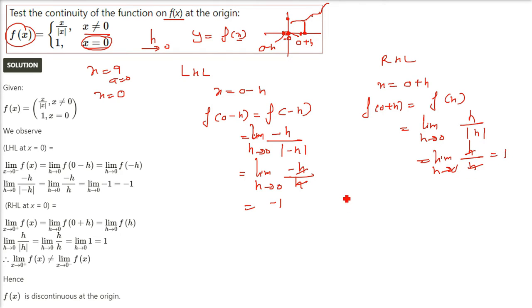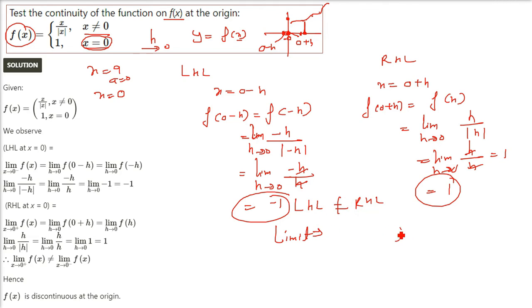Now you see, the left hand limit is not equal to the right hand limit. So when the LHL and RHL are not equal, you don't have to go for finding the value of the function at a, that is at 0. Why? Because the left hand limit and right hand limit are not equal. That means this function is discontinuous. It is clearly showing it. And then you would go to differentiability, but because the function is not continuous, there will be no differentiability, right?